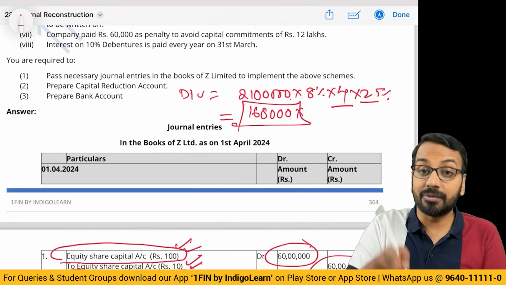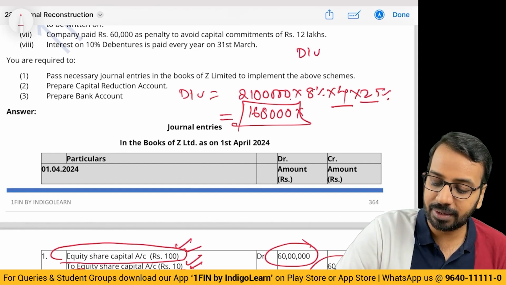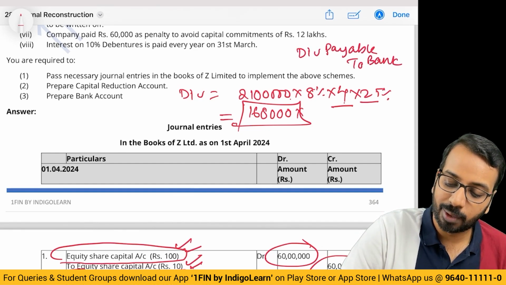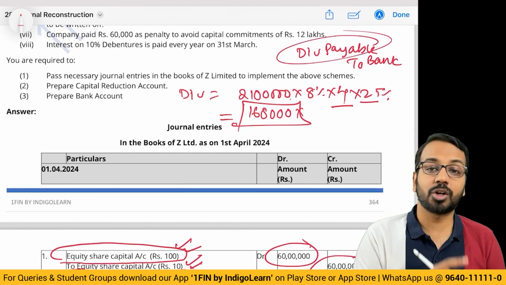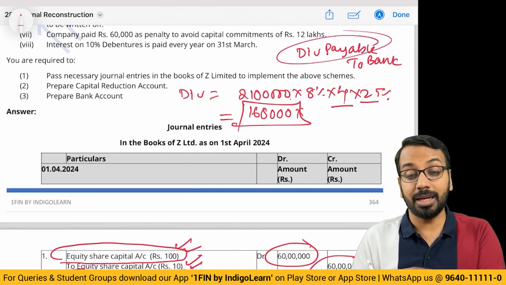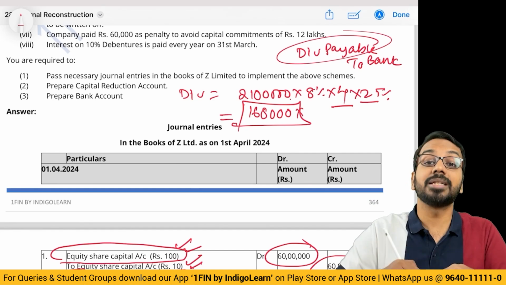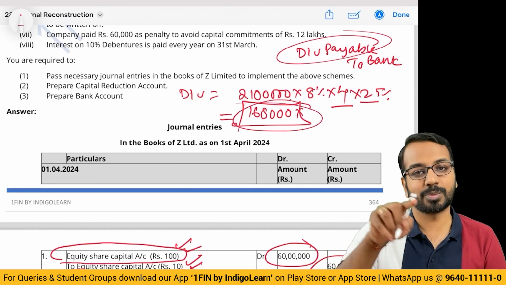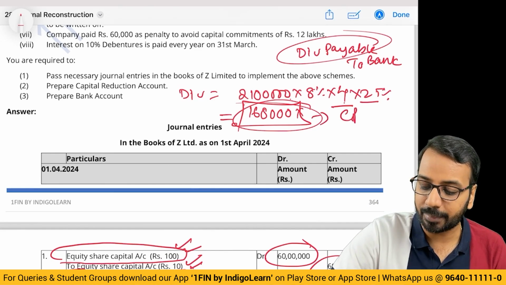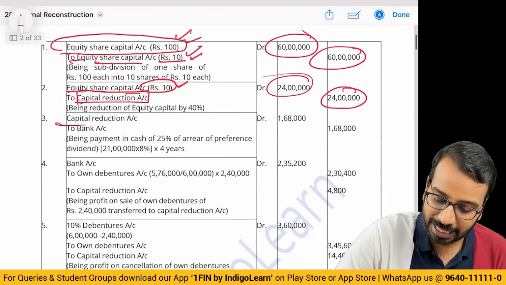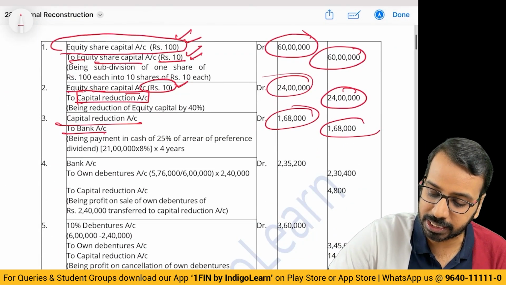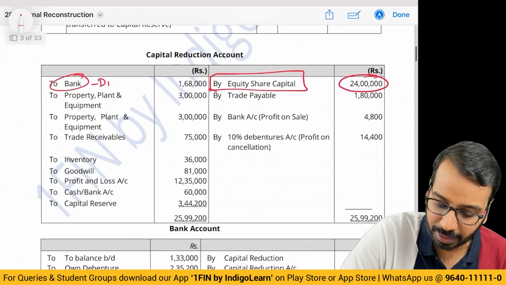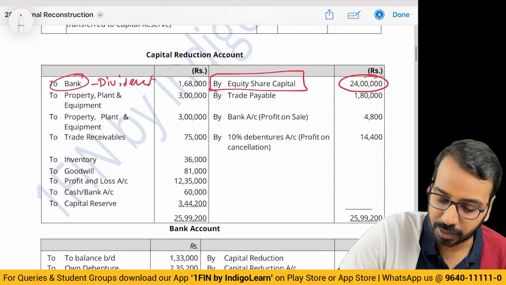No. If the liability was recorded, I would have said dividend payable to bank. But now dividend payable is not there. The liability is not there, but I still have to pay. If I'm paying, money is going out and it is a kind of loss for me because I'm paying extra which is not recorded. So 1,68,000 becomes my loss, which will be debited to capital reduction account. So capital reduction account to bank account 1,68,000. Simultaneously post here to bank, you can write in the brackets dividend 1,68,000.